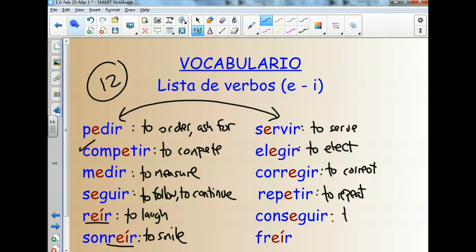Conseguir is our best way to say to get, to obtain, but like to get something. Like you go to the store to get milk. That's the context. And it's important you understand that. It's not to get good grades, to go and get something. So I'm going to put in parentheses here, obtain, which we really never use in English. And then freír looks like it's to fry. Okay, I'd like to fry an egg.